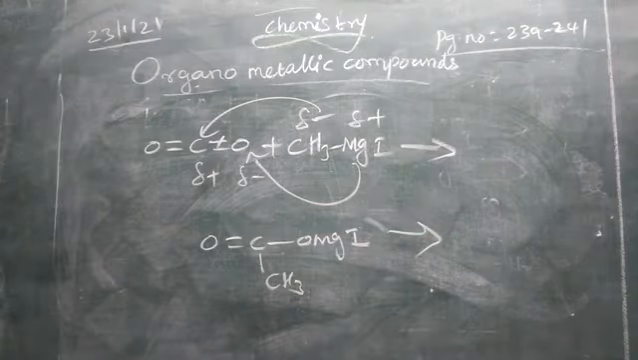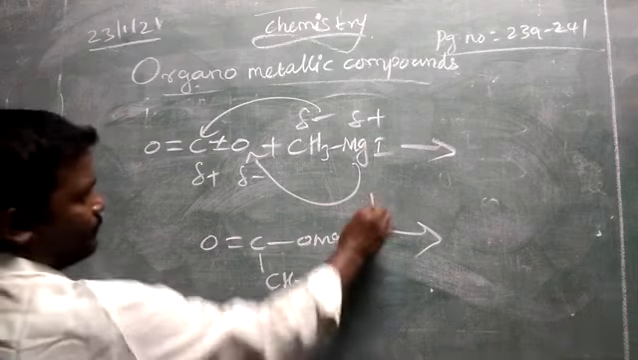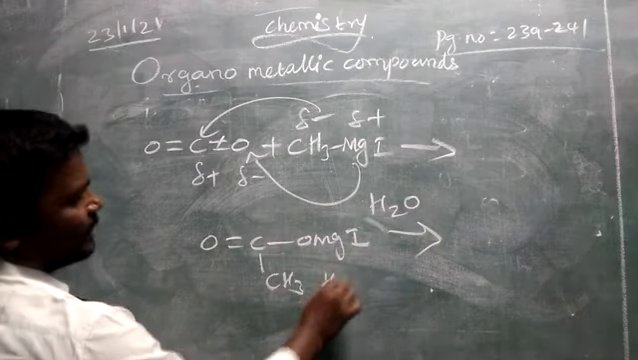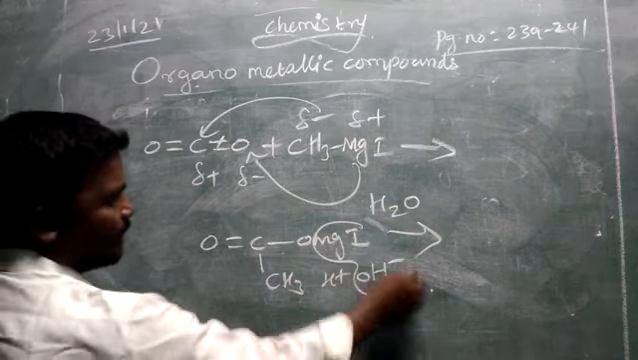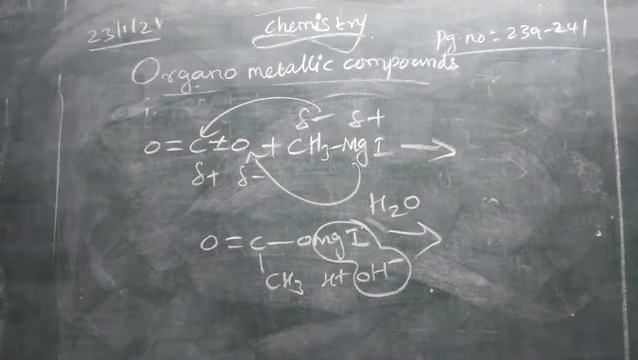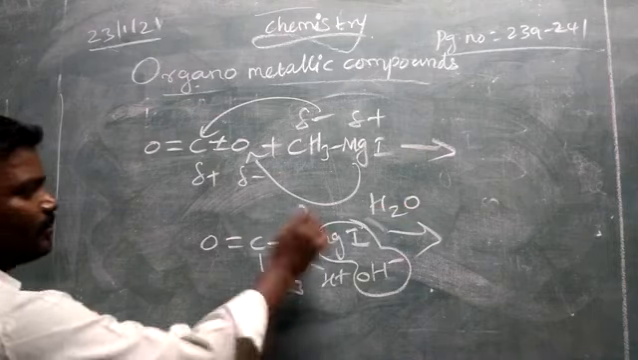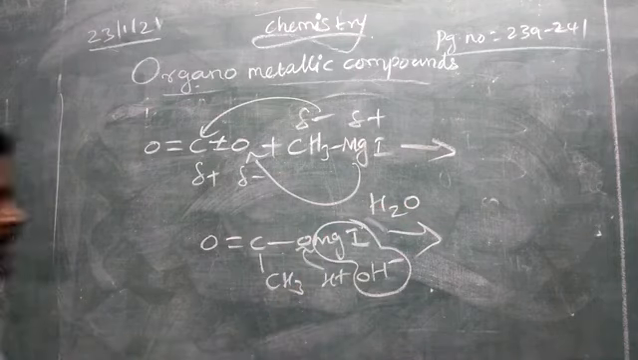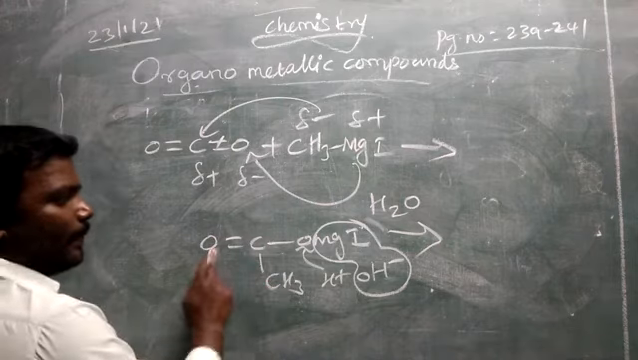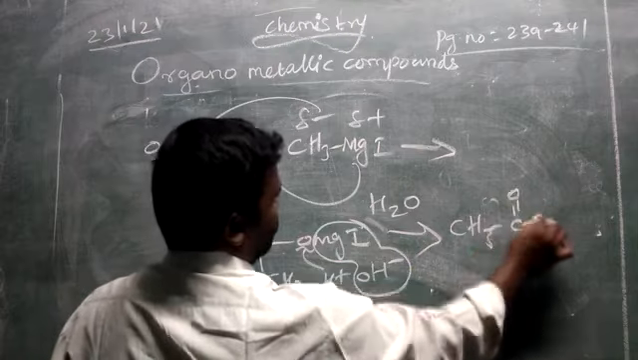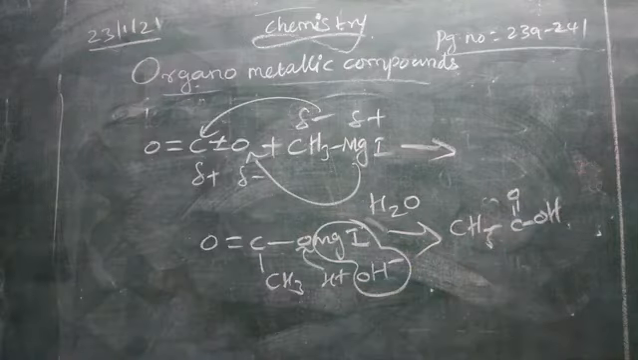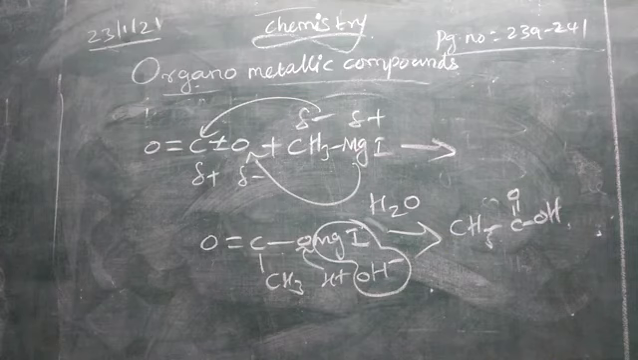Then on hydrolysis, we will get the acid group. H2O, H plus OH minus. MgI OH will go as a side product. Now hydrogen you substitute on the oxygen. We will get CH3, C double bond O, OH, acetic acid. So we can prepare carboxylic acid by using Grignard reagent.